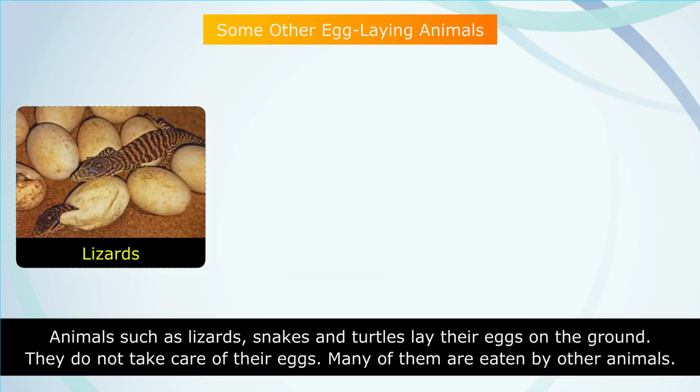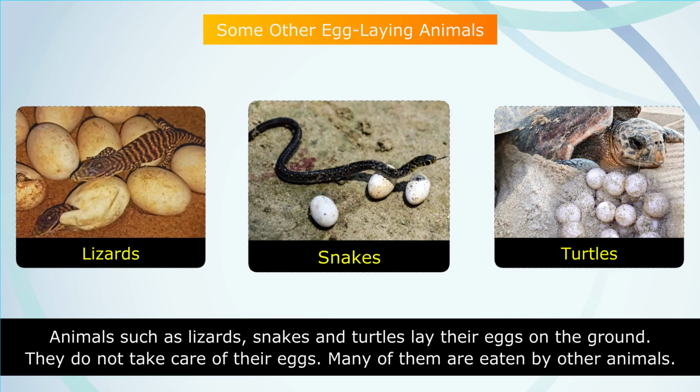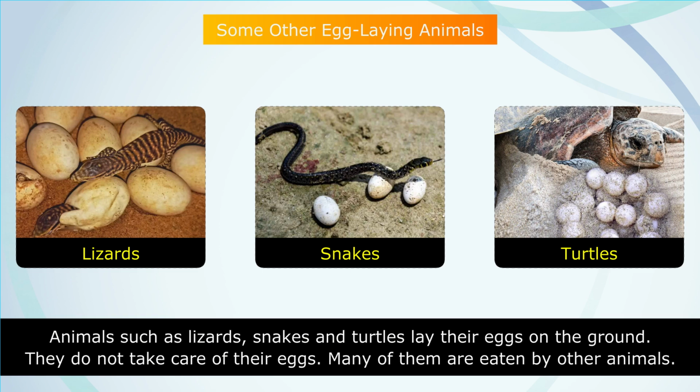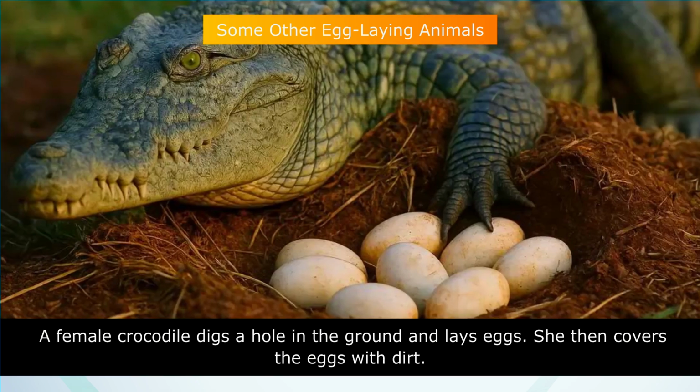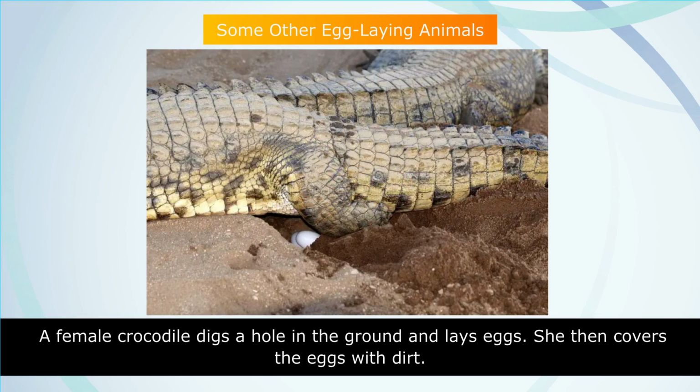Animals such as lizards, snakes, and turtles lay their eggs on the ground. They do not take care of their eggs. Many of them are eaten by other animals. A female crocodile digs a hole in the ground and lays eggs. She then covers the eggs with dirt.